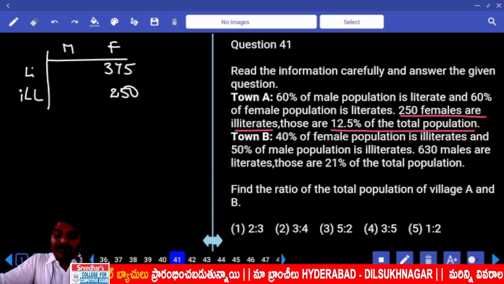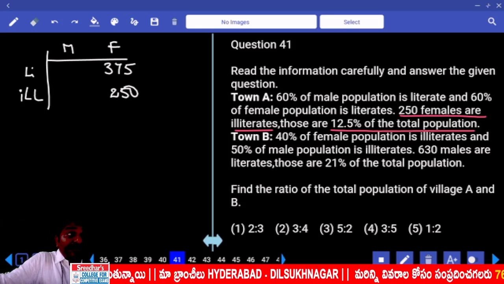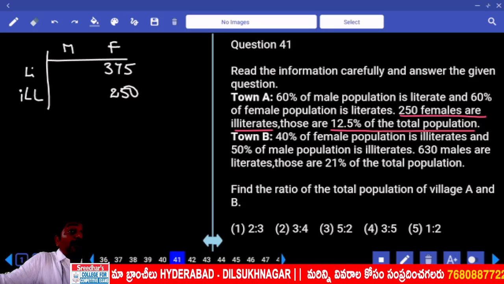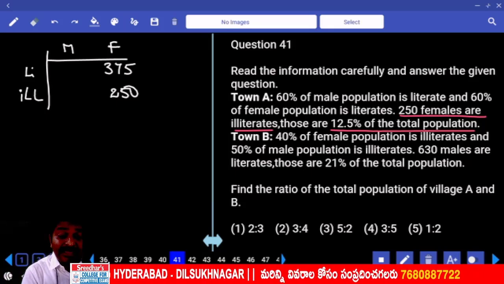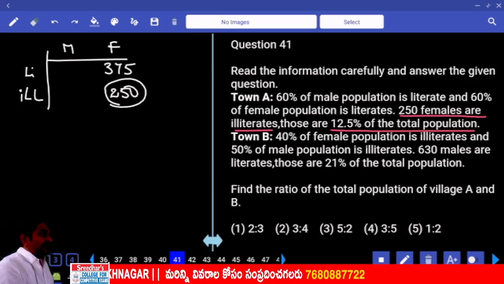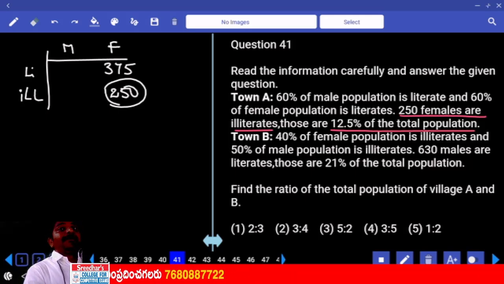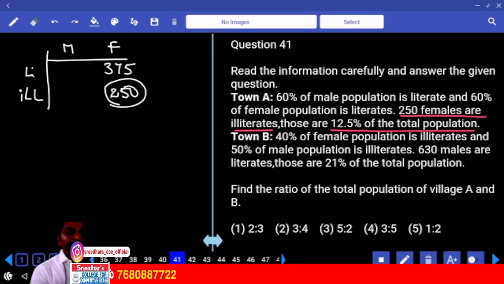Also we have one more piece of information. Female illiterates are 12.5% of total population. 12.5% in fractional form is 1/8. So if 250 is one part, total are 8 parts, 8 times 250.